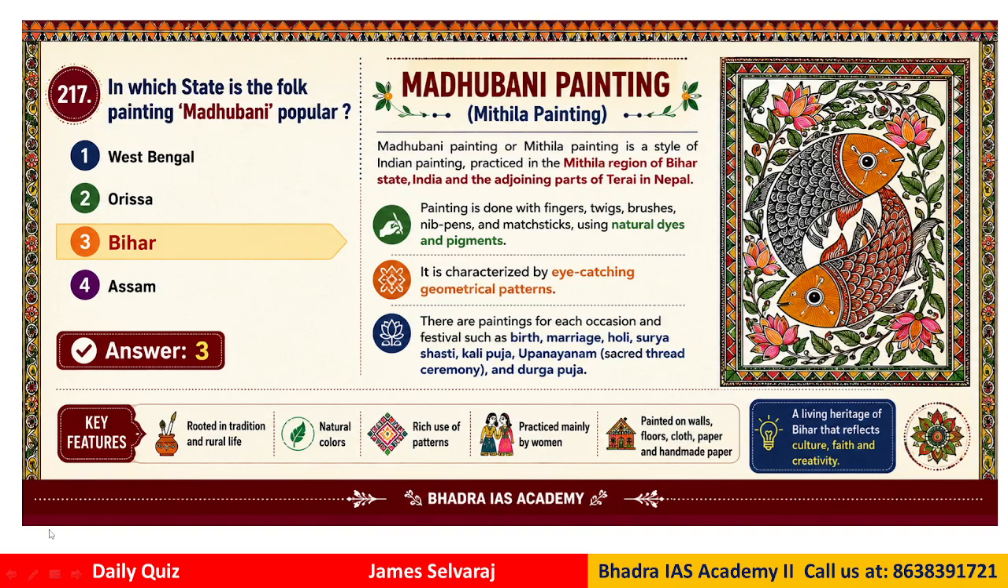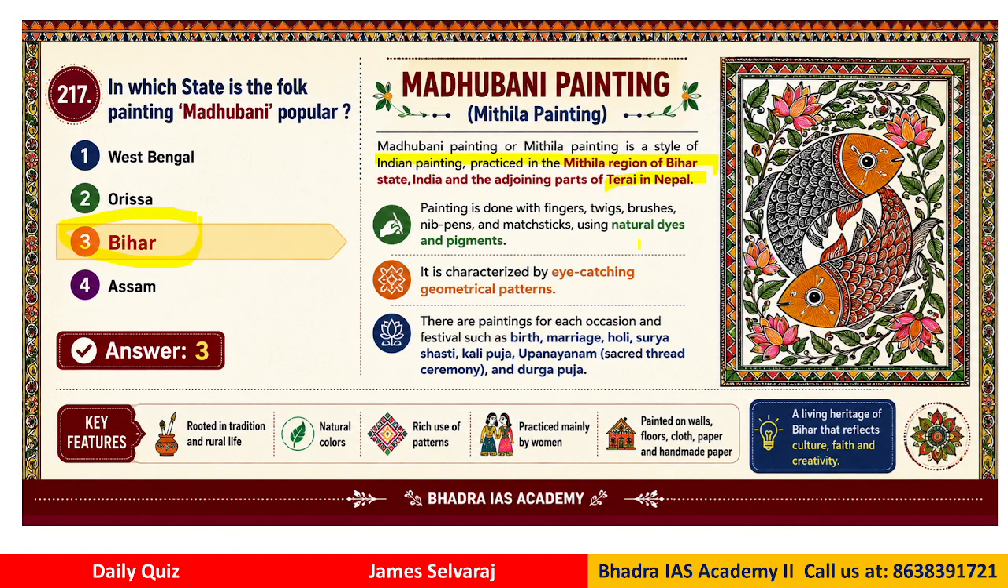So question 217. In which state is the folk painting Madhubani popular? Right? So the correct answer would be Bihar. So if you look at the Madhubani painting, it is also called Mithila painting. So the Madhubani painting or Mithila painting is a style of Indian painting practiced in the Mithila region of Bihar and also nearby areas in Nepal.